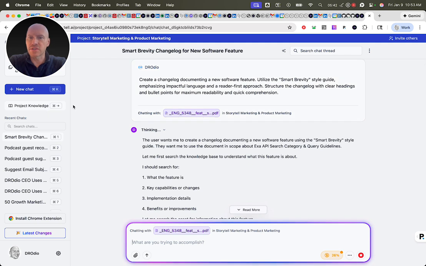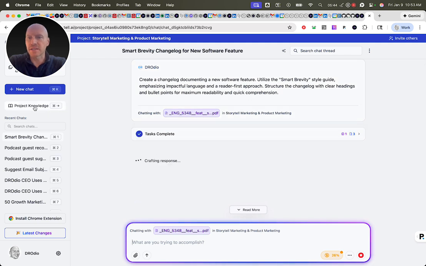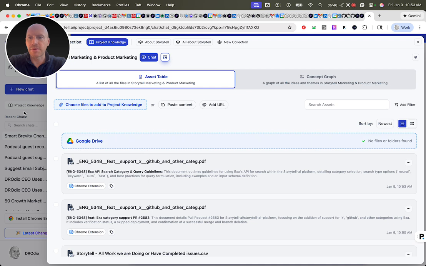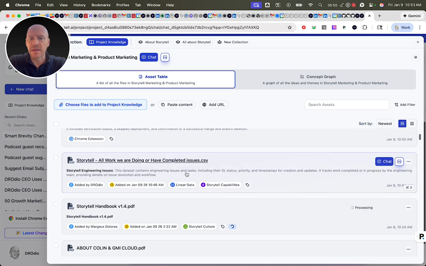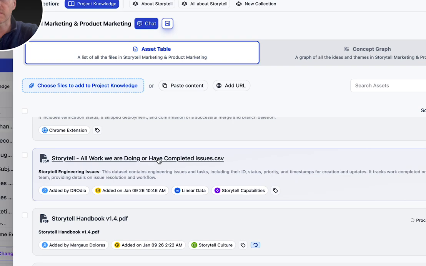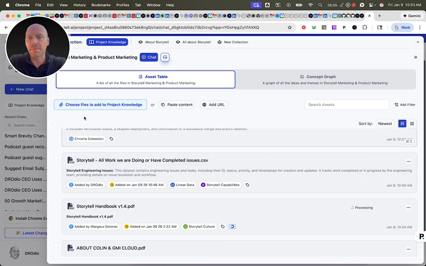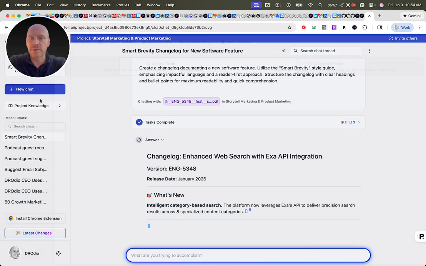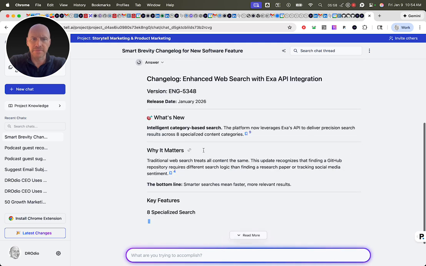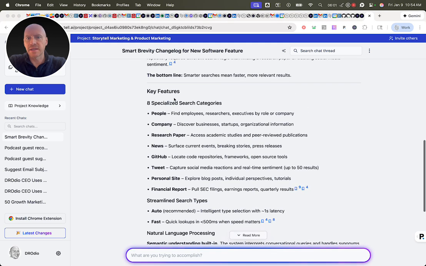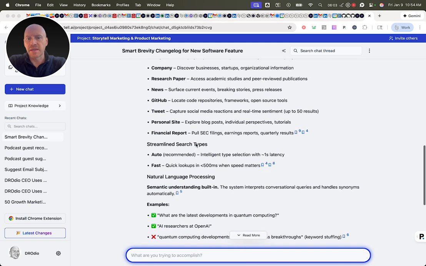Now there's a lot more than just this one file in the project. You remember we just added, for example, go back to project knowledge here, we just added all of the Storytell capabilities with the work that we've done. So we're going to come back to that. But right now we're telling Storytell that we just want to chat with this one file. And we can see here, this is great. It is giving me a great answer here.